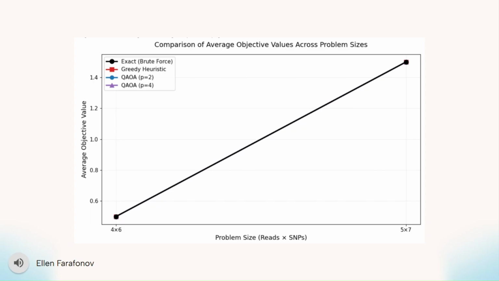So what the chart shows is that all four of the methods are landing on the same values. Because the lines are on top of each other, that confirms that QAOA is keeping up with the classical methods of exact brute force and greedy heuristic as the problem scales up.